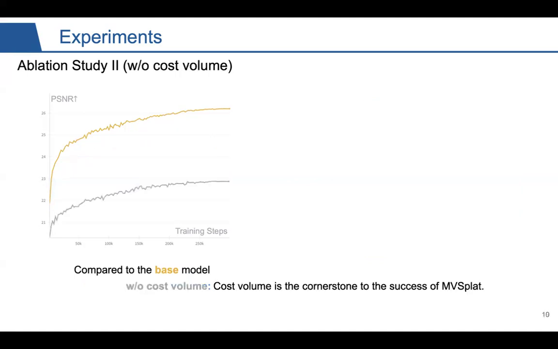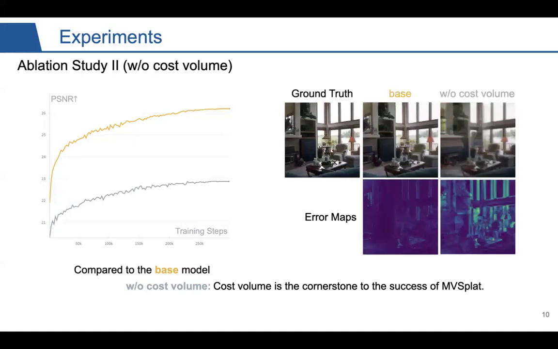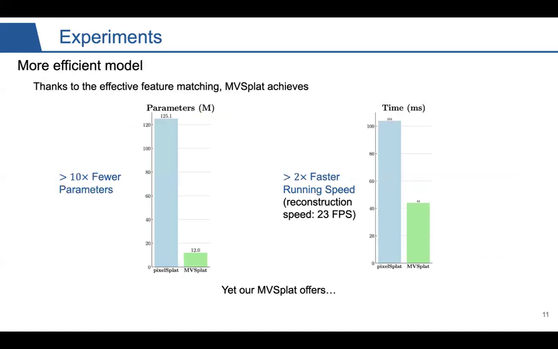In the second ablation, if we remove the cost volume, you can see from the gray line here that the performance drops significantly. It basically drops 4 dB in terms of PSNR, and it is also verified by the visual results here. We can see that the error maps become more and more obvious. Basically it means that the cost volume is the cornerstone of the success of MVSplat.